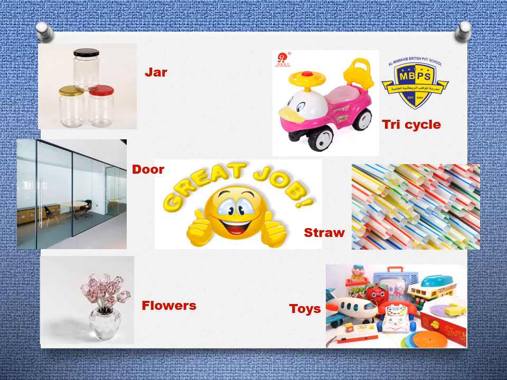And what about the plastic? Yes, who will tell me? Yes, you can tell me. Yes, the tricycle, that is made up of plastic. Well done, great job. And what else? Exactly, I need some more things. Straw, yes. The straw is also made up of plastic. And what about the toys? Different toys, the aeroplane, car, the different toys are also made up of plastic. Yes, very good, grade 2 boys and girls. Great job, mashallah, good.